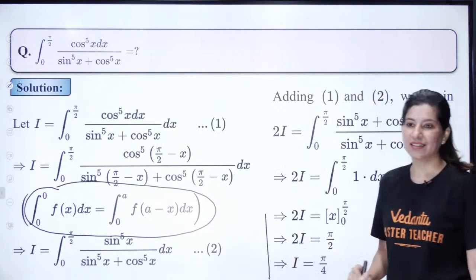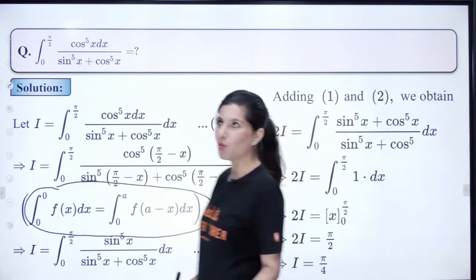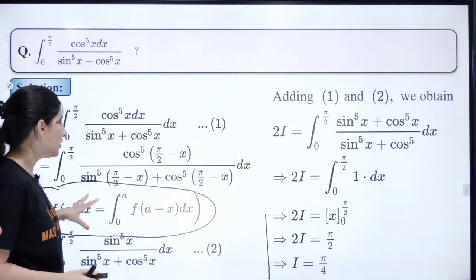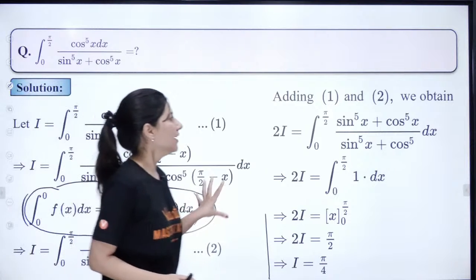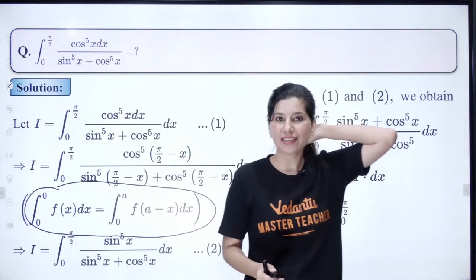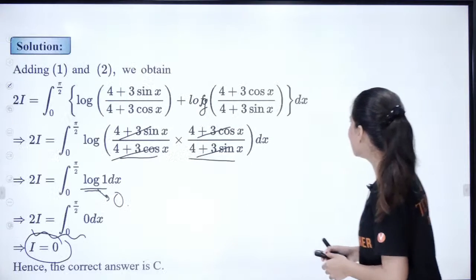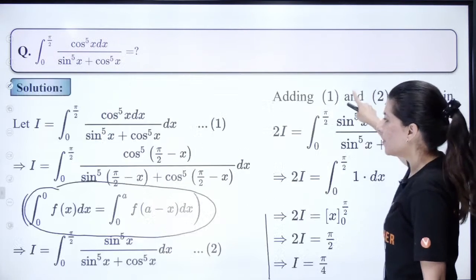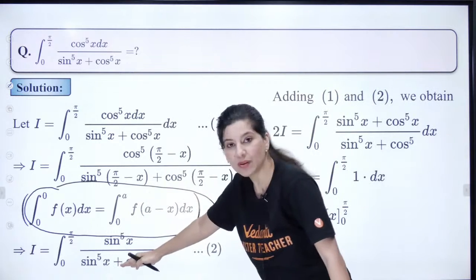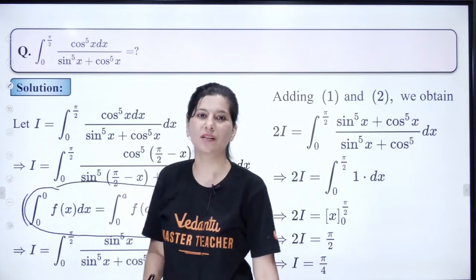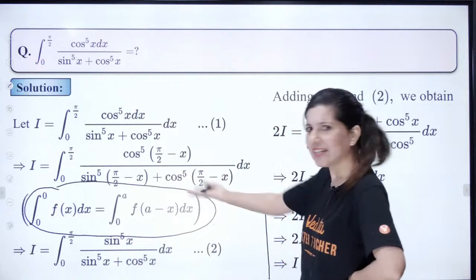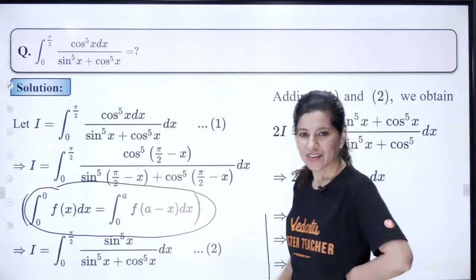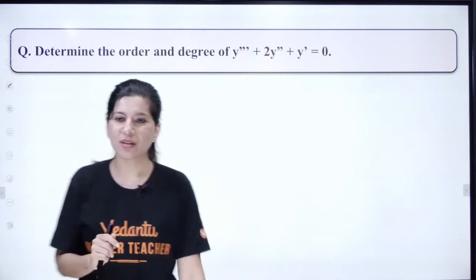Try to keep it in a box, because I know that in mathematics we face the challenge of time. Right? So what you can do is highlight the property on the right hand side. It's better, like I did. Can you see I wrote it like this? So the right hand side is highlighted. But if you write it in between your steps, it won't be visible. I was also worried, acha, that they didn't mention in the solution why it's not minus x. Right? I hope that you are understanding this.